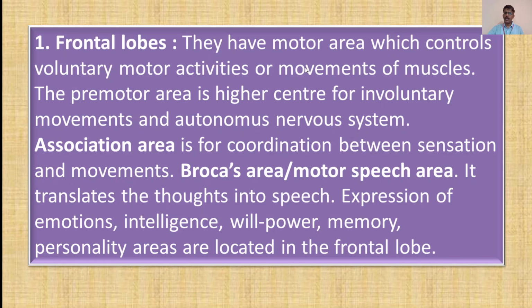They have a motor area which controls voluntary motor activities, or movements of the muscles. The premotor area is a higher center for involuntary movements and the autonomic nervous system. The association area is for coordination between sensation and movements. Then Broca's area, the motor speech area, is also very important. It translates thoughts into speech.